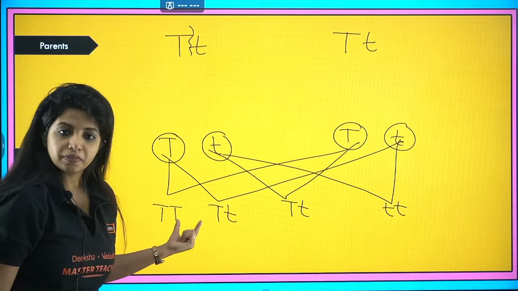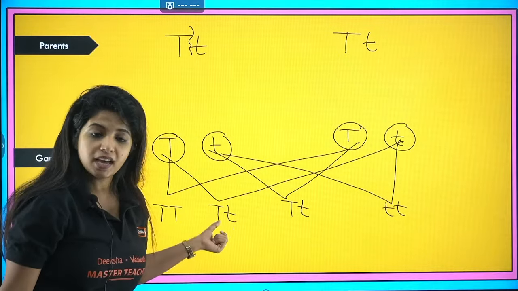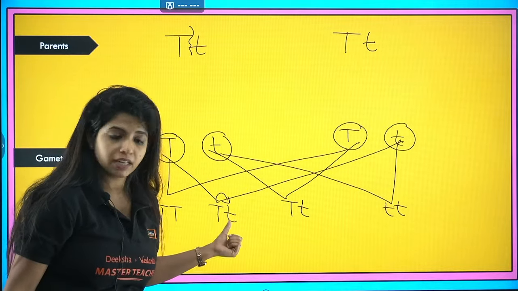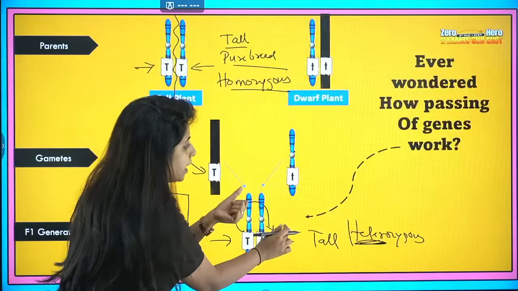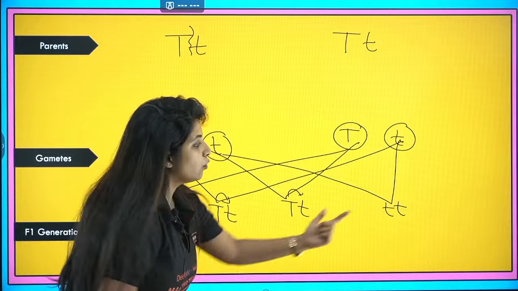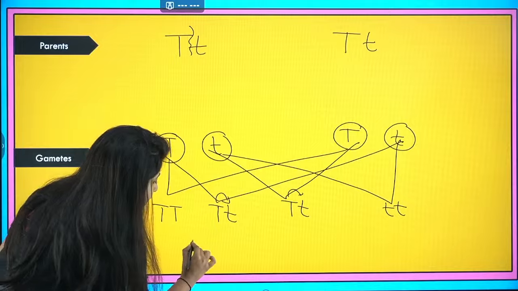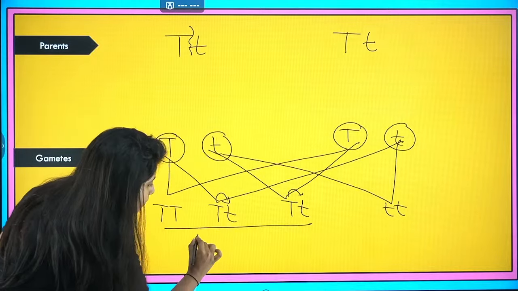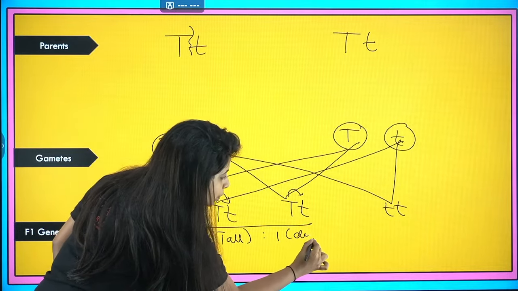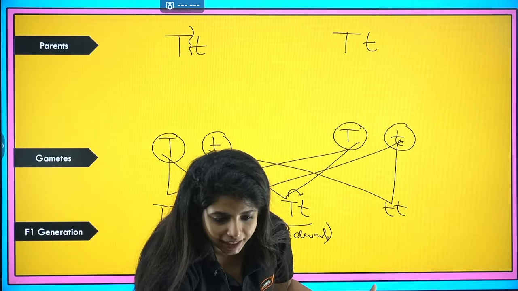If at all you see, this is tall because both of them are capital T, right? And this is also tall. Why? Because this capital T is dominating the small t. Because it's a dominant trait and that is a recessive trait. Similarly here, this is a dominant trait and the other one, my dear children, is going to be a recessive trait. And over here, this one is going to be dwarf because there is no capital T. So three of them are going to be tall and one of them is going to be dwarf. 3:1.